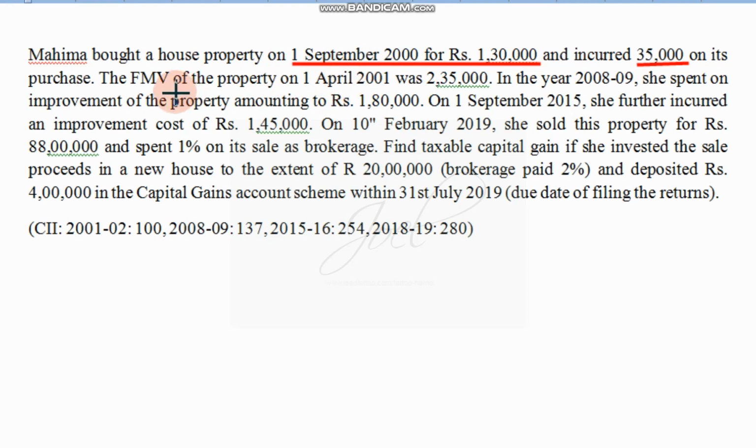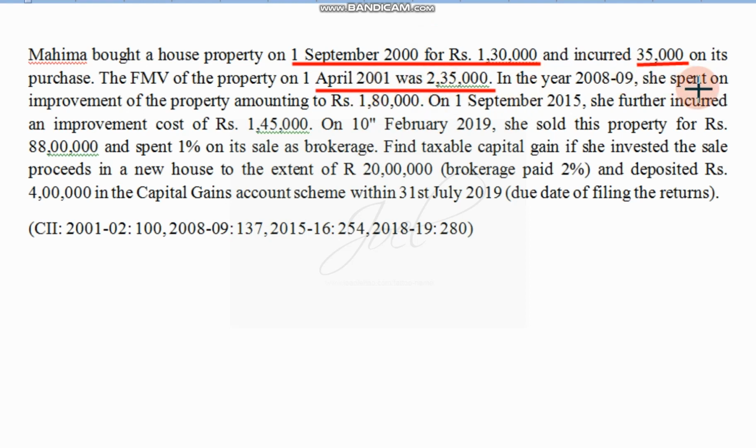Now, fair market value as on 1/4/2001 is given, that is rupees 2,35,000. We compare this with the original cost of acquisition, and only if the old cost is more do we consider it; otherwise we consider the fair market value.